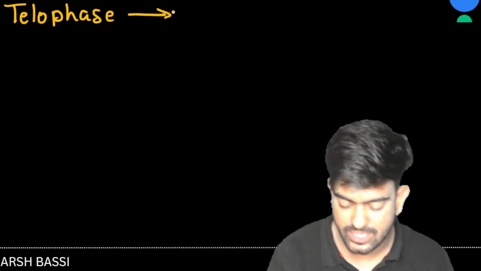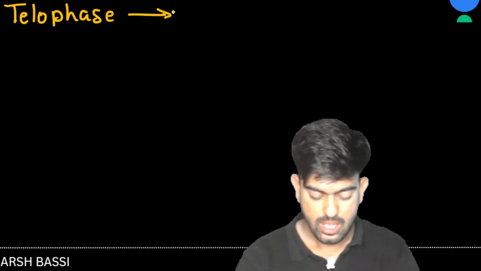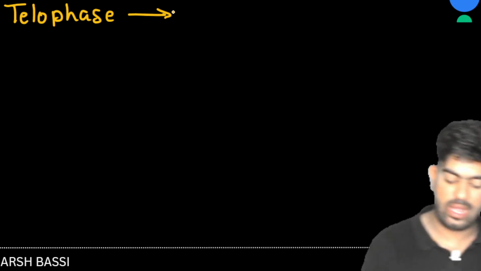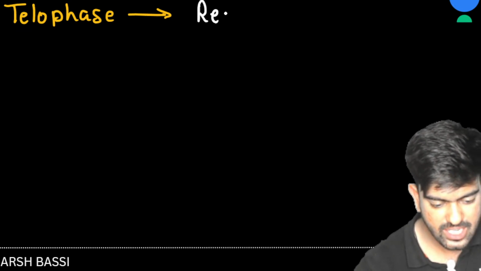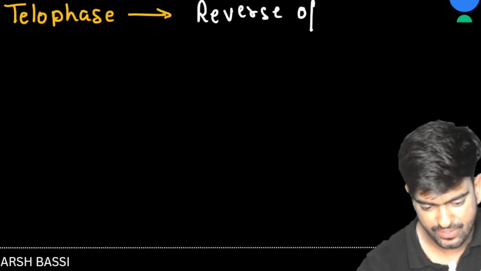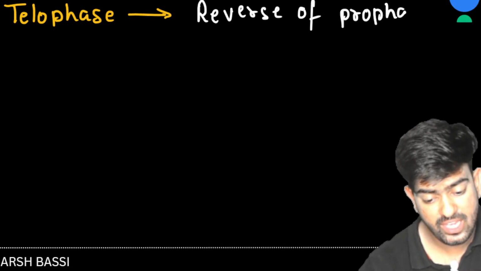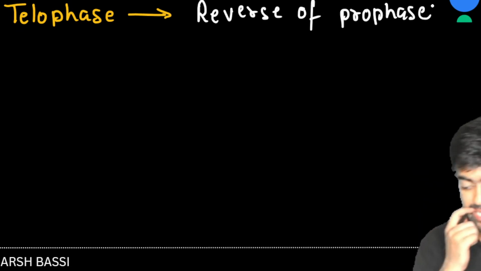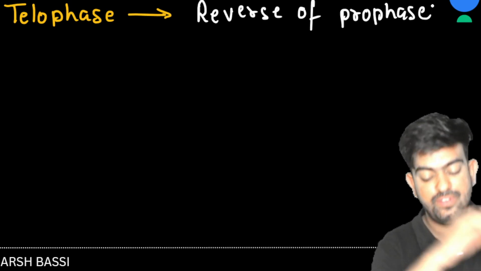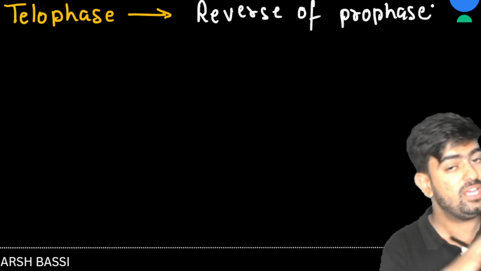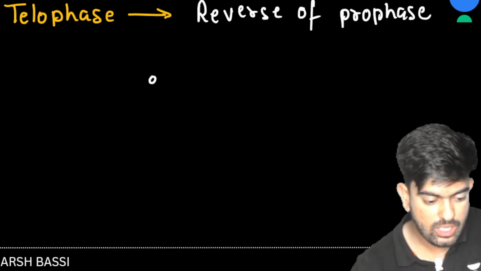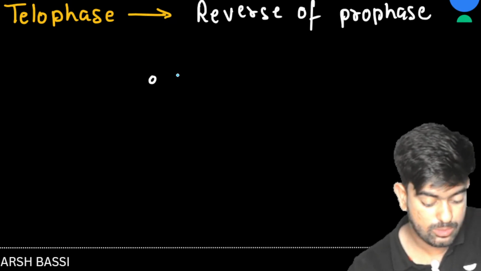Now let's get back to telophase. Telophase is nothing. You don't need to study this telophase. Yes, seriously I am telling you. Why, sir? Because this is just the reverse of prophase. Whatever we discussed in prophase, everything is going to be reversed. Like how, sir? Like chromosomes will lose their identity. Remember, the condensation of chromosomes started in prophase. Again it will be reversed. So again we will call those chromosomes chromatin fiber only.